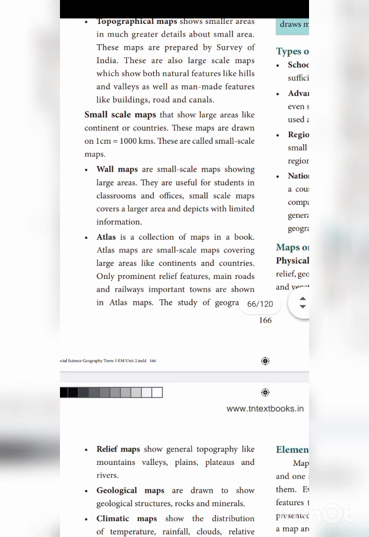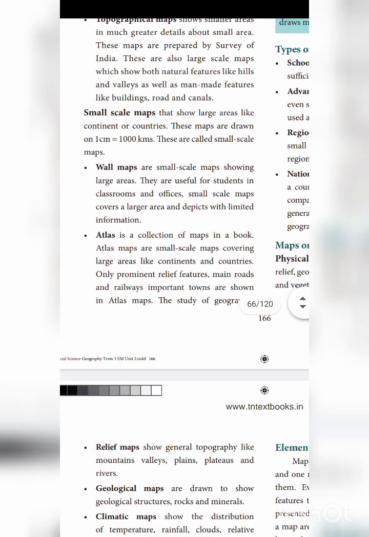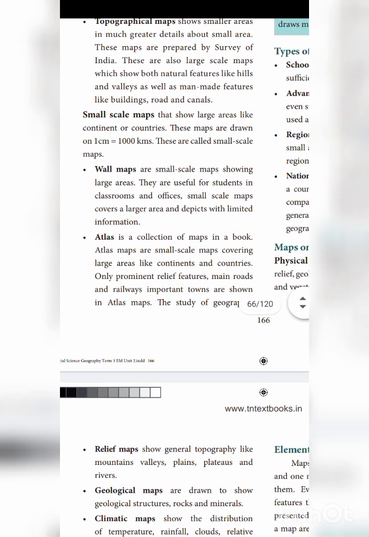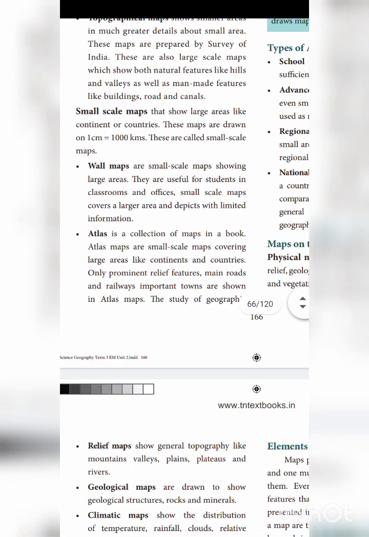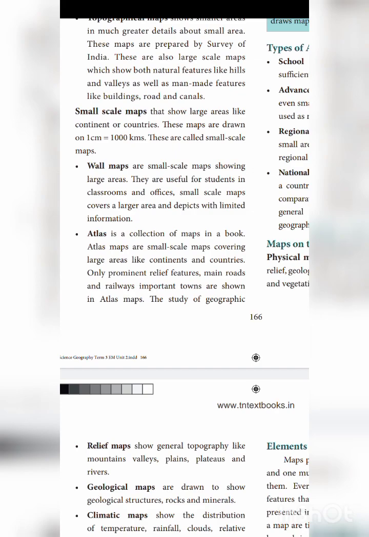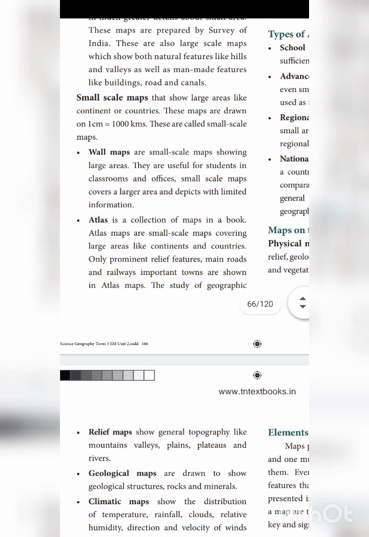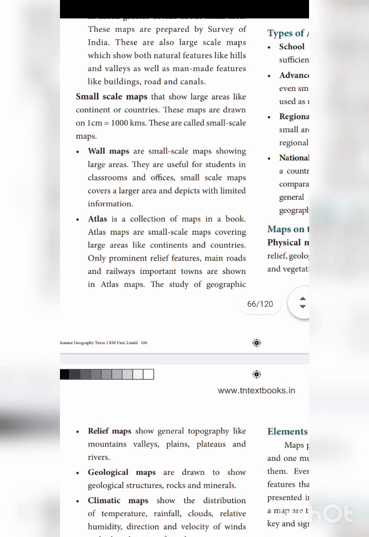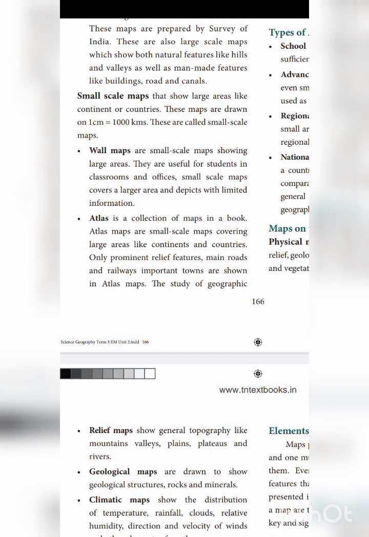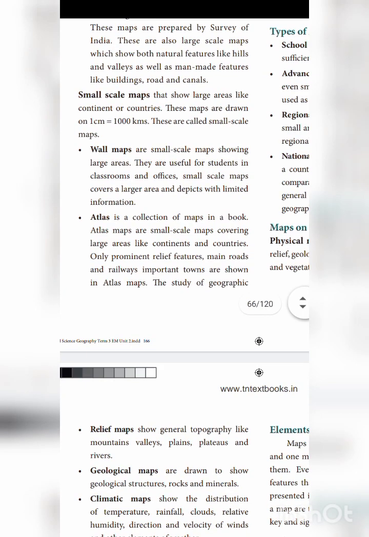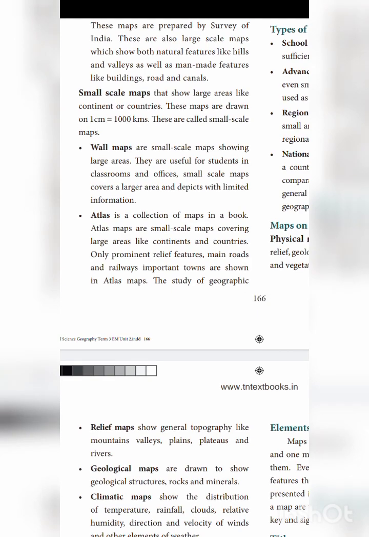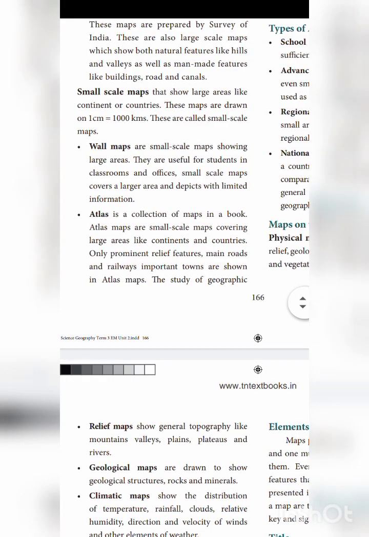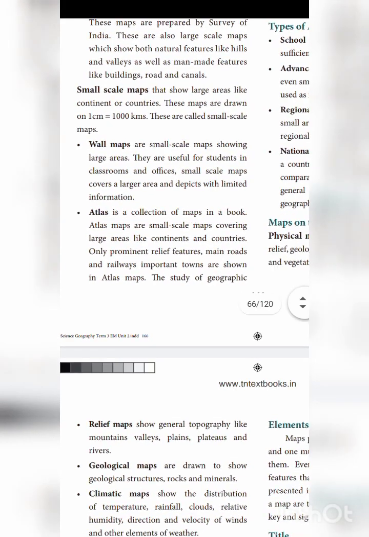Example, wall map. What is it? Wall maps are small scale maps showing large areas. It is a small scale map, but it shows a large area. The full map of India it is showing. They are useful for students in classrooms and offices. Small scale maps cover a larger area and depict limited information. In a small scale map, area is large but information is less. In classrooms, offices and all, we are using a wall map.